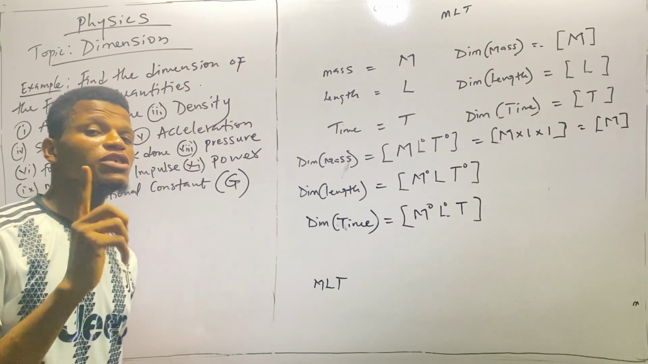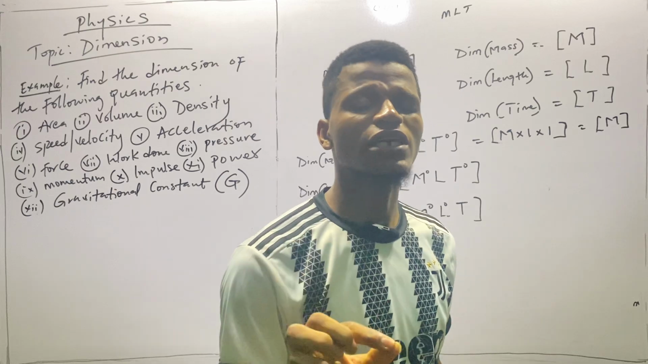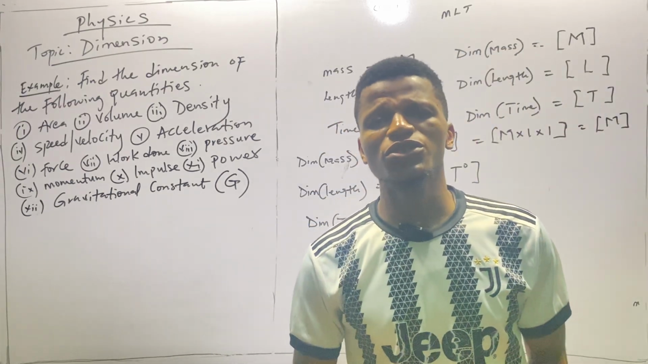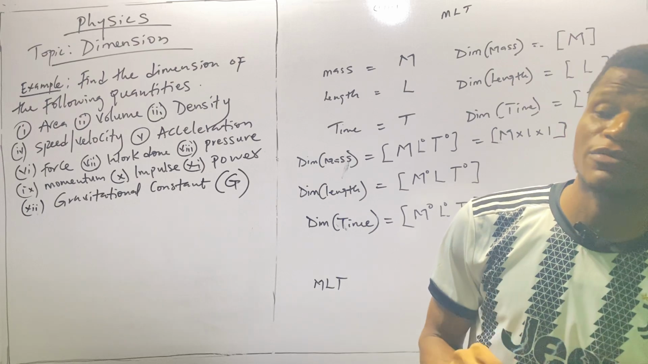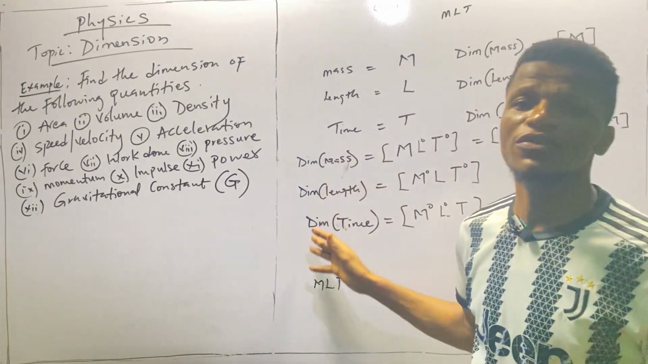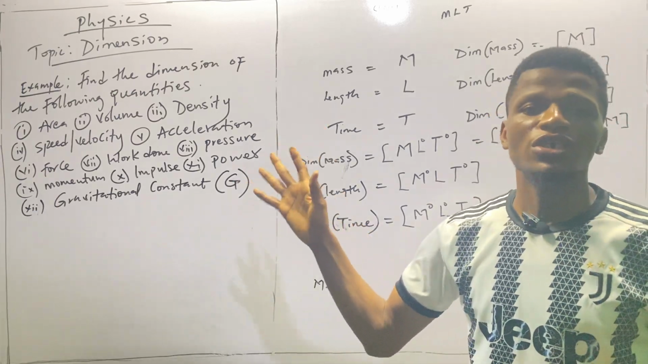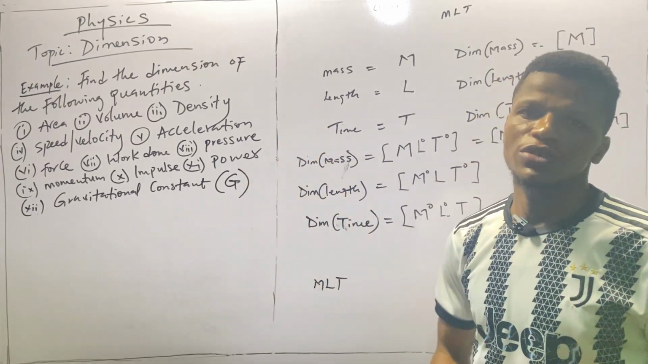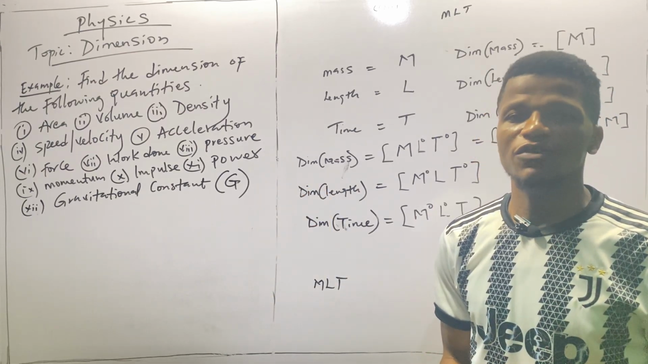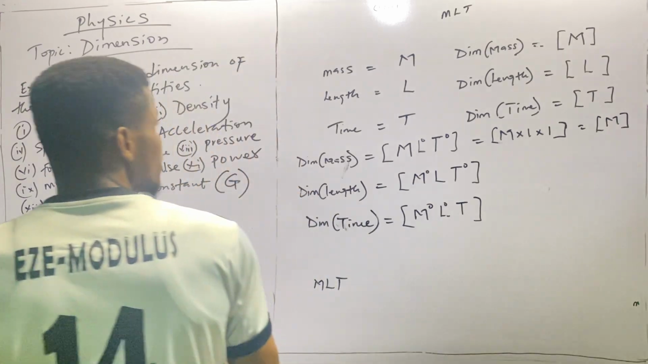Now remember that any quantity that can be measured in units of length has a dimension of length, any quantity that can be measured in units of mass has a dimension of mass, and any quantity that can be measured in units of time has a dimension of time. Any quantity that cannot be measured in any of these three fundamental units has no dimension within the scope of this topic under O-level physics. Okay, so let's get started.